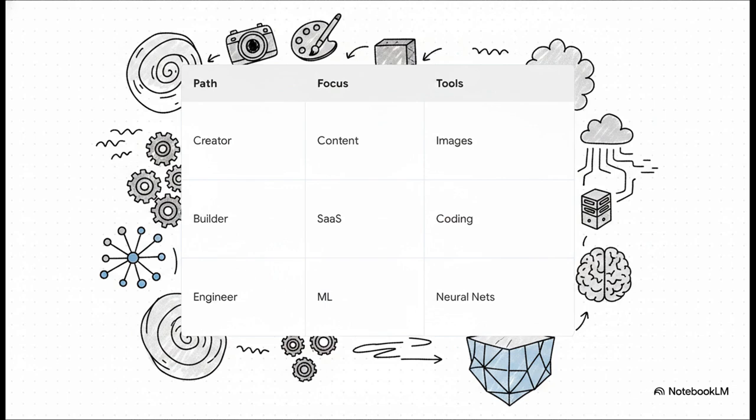and videos. Then there's the builder path, which is for folks who want to automate workflows or build software using AI coding agents. But the third path, the engineer path, well, this one is entirely different. This is for those who want to understand neural networks, deep learning, and the actual core of machine learning.